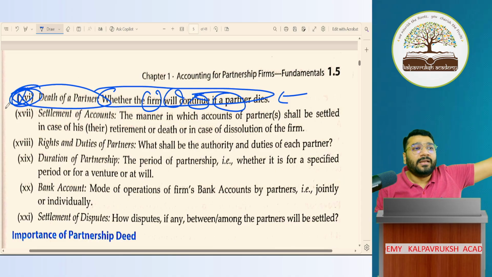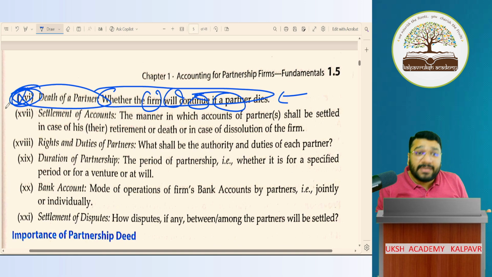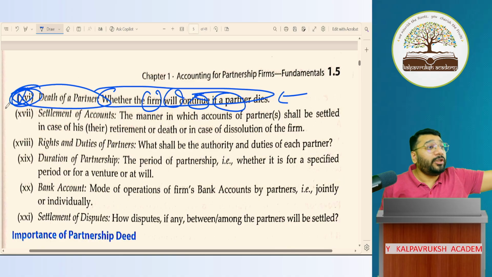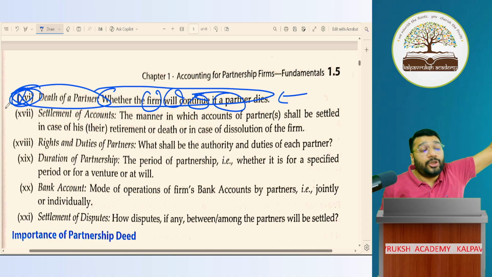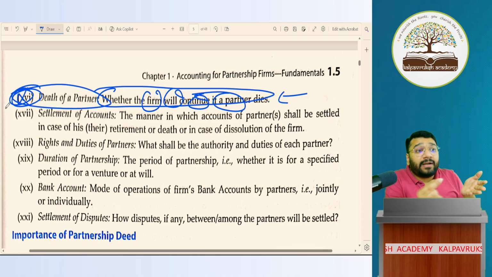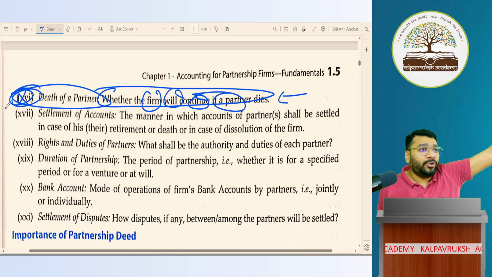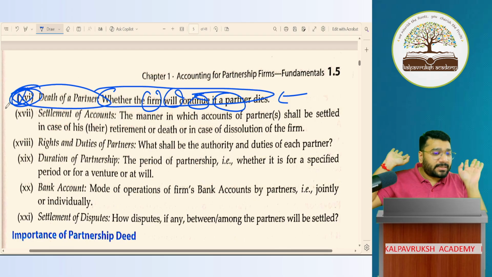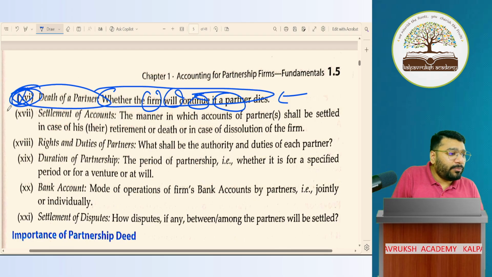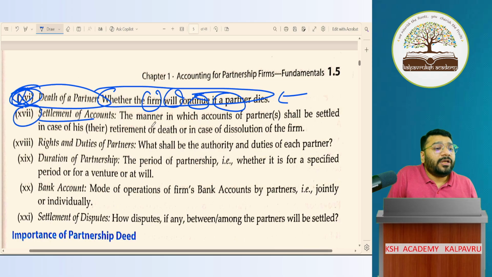Law says what? If the partnership deed is not there, or the deed is there but the clause with regard to the death of the partner is missing, then upon the death of the partner, the business will be dissolved. If the business need not be dissolved, you have to mention a clause telling that even after the death of the partner, the business shall continue. It has to be mentioned, and all the partners have to sign it. Only then you can continue. Who is saying this? Law. Practically, can things be different? Yes.